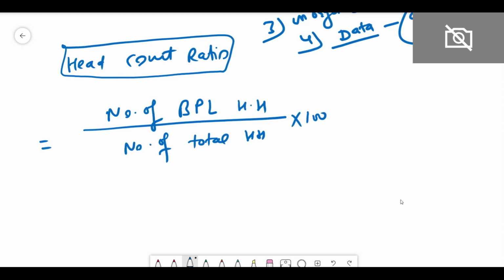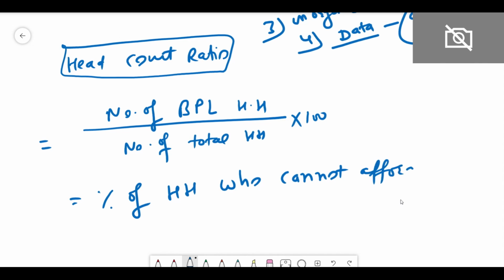So it tells the percentage of households who cannot afford the basic minimum needs. Everyone, I will request, please take out a pen and paper and keep writing all these things, because you will not find these in the PowerPoint presentation, right? So, the percentage of households who cannot afford the basic minimum needs.